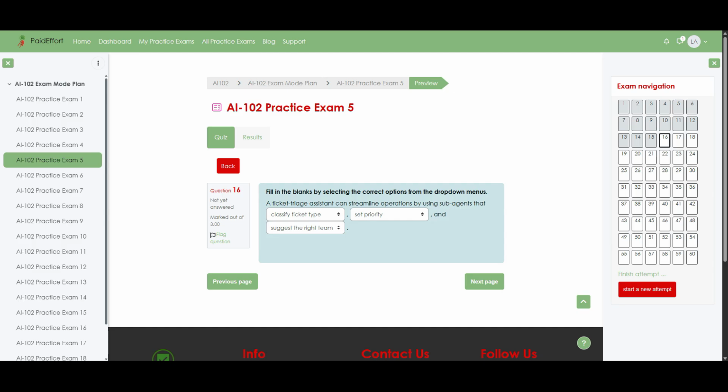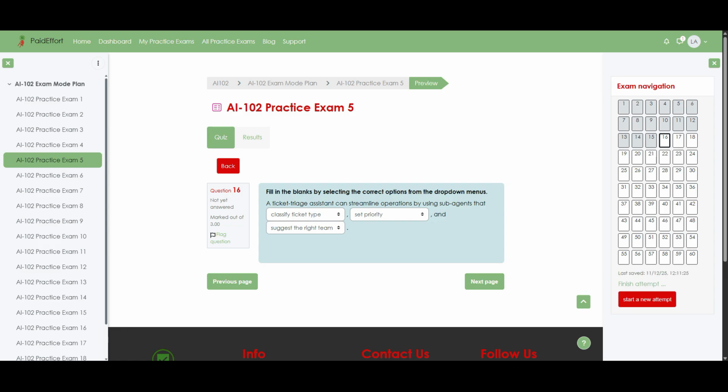Question 16. Fill in the blanks by selecting the correct options from the drop-down menus. A ticket triage assistant can streamline operations by using subagents that classify ticket type, set priority, and suggest the right team. Now let us explain how each of these subagents helps the workflow. Firstly, classify ticket type is important because a specialized agent can quickly decide whether an item is a bug, a feature request, or an infrastructure issue, which organizes the queue from the start.